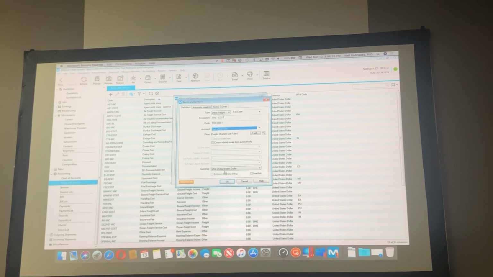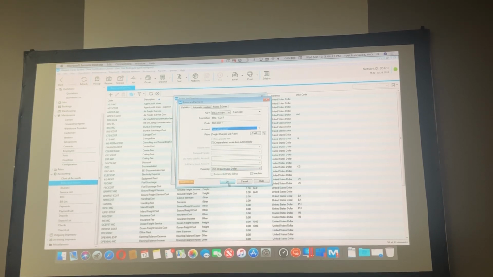Once you do that, and remember the currency here. You see, it doesn't matter. That currency, what it represents, is like the predefined currency once you are using that chart. But you can change it for every transaction. You can use a different currency. You don't have to use that. That's why I'm saying to you, you don't need to add another one and select, let's say, colones. No, you don't need it.